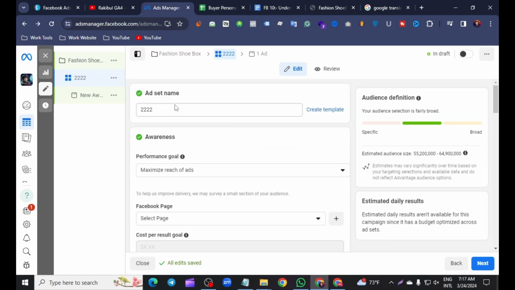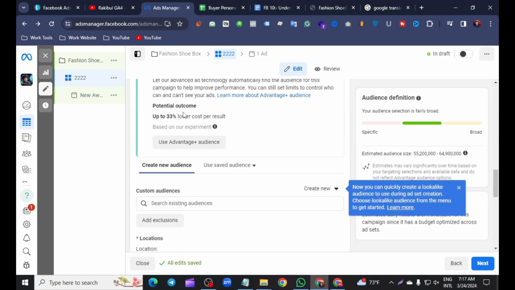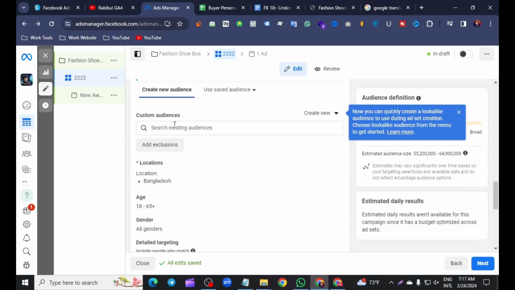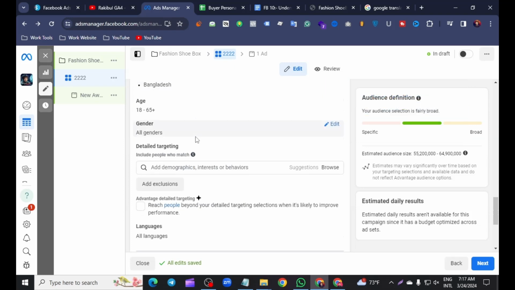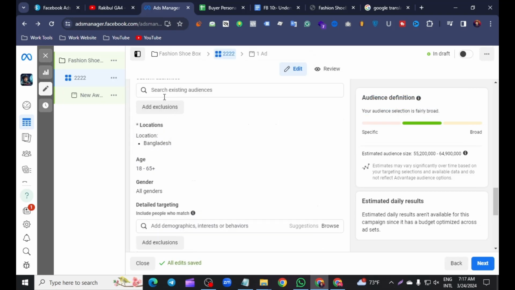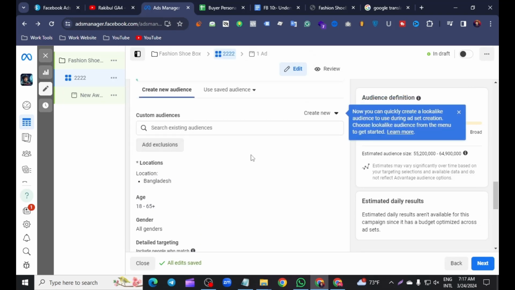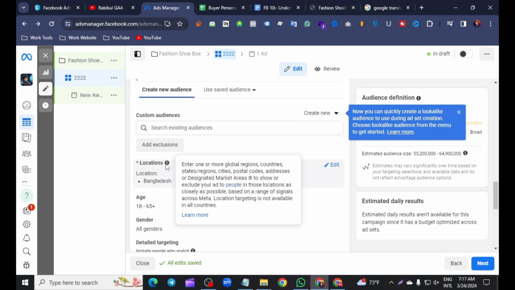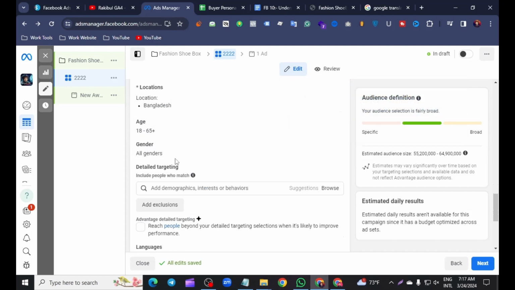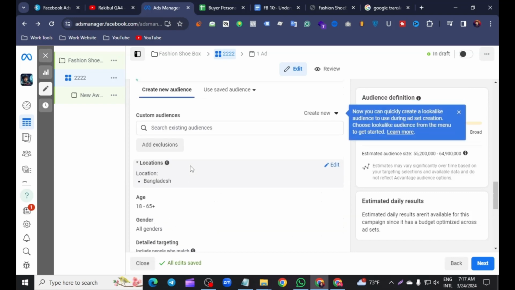Now we go to the Facebook ad dashboard. There is the audience option, and the option to create a new audience. In these options, we make our audience: first of all the locations, the age, the gender, and the detailed targeting. So part by part, I will show you how to target our audience.